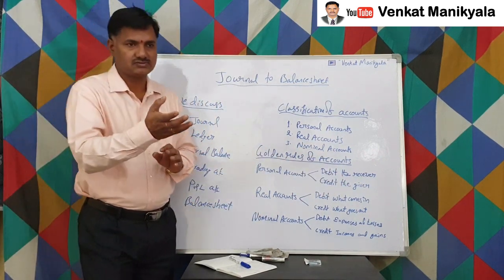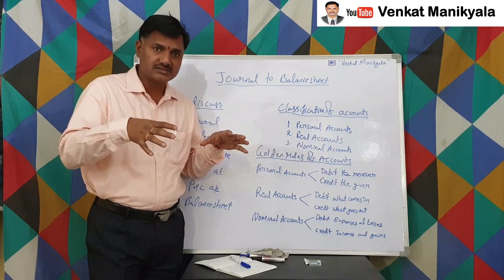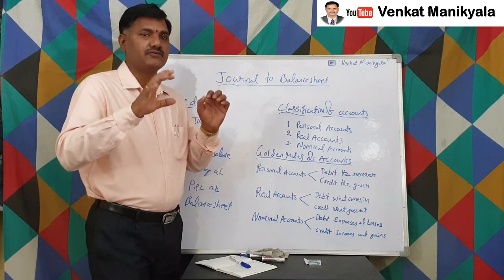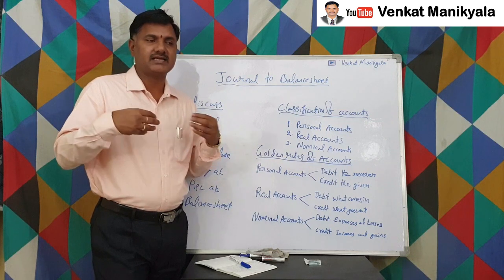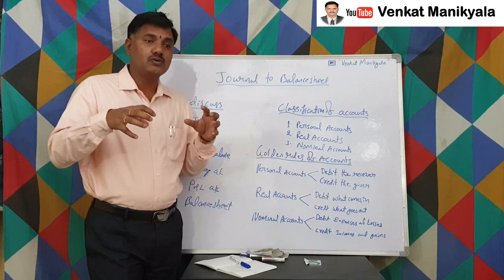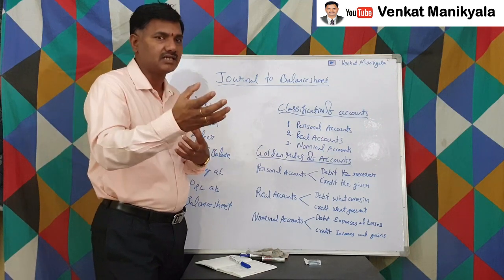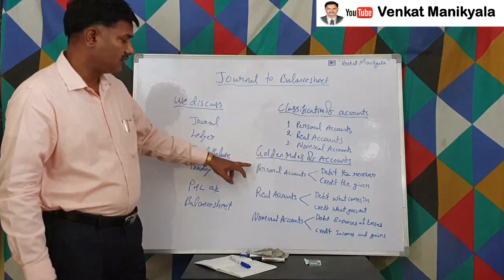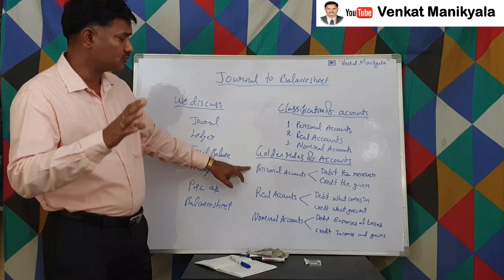Whoever gives goods to this business entity must be credited. Whoever receives from this business entity must be debited. As an accountant, you are representing the business entity, right? So whoever receives from us, from the business entity, must be debited. Here, persons means natural persons or artificial persons.